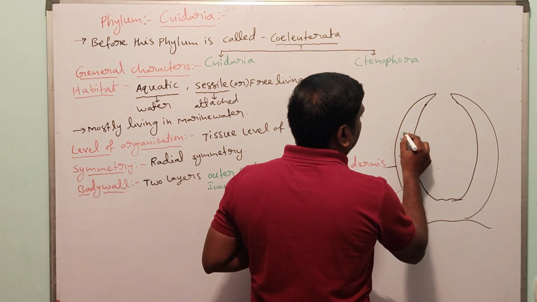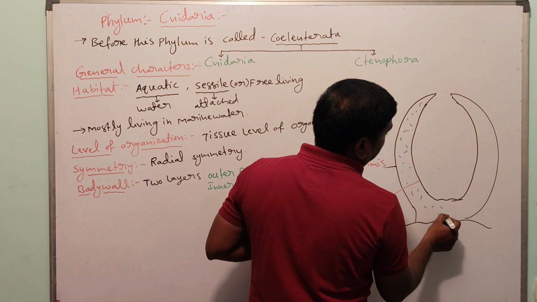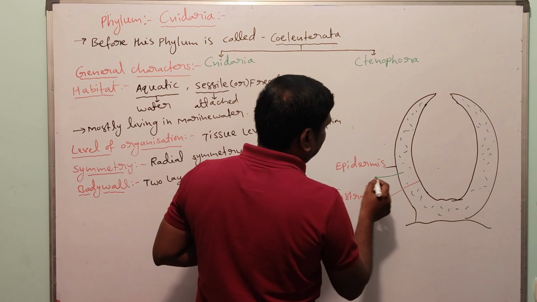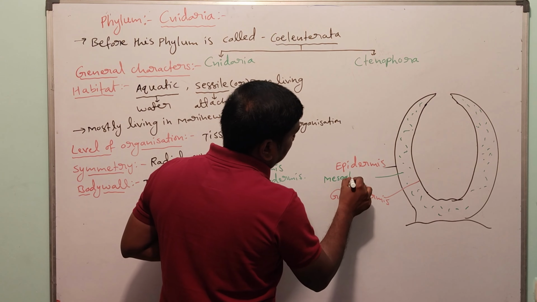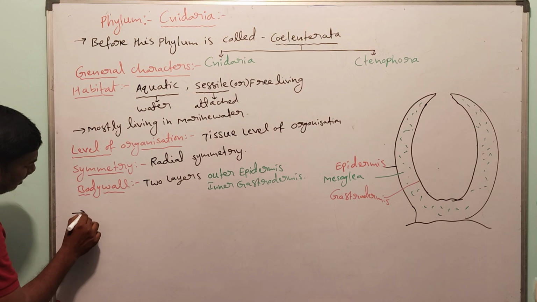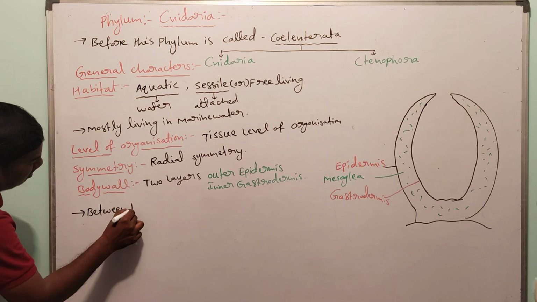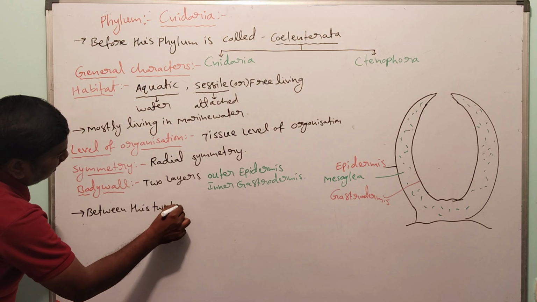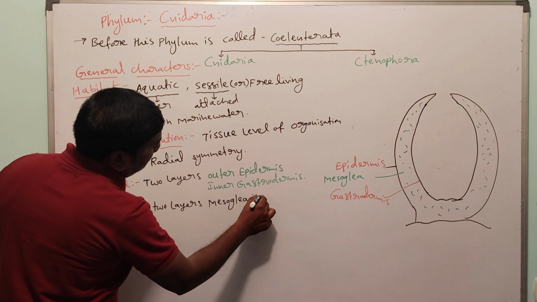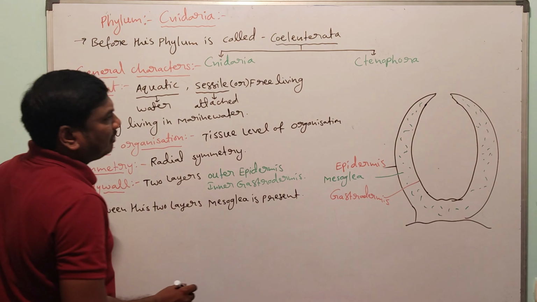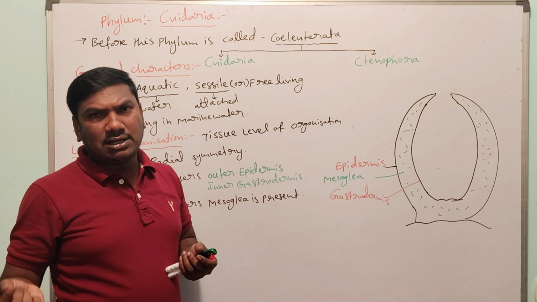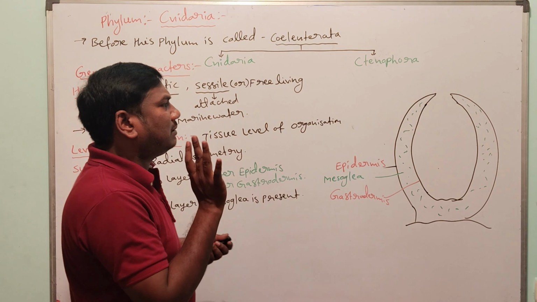So the outer layer is epidermis, the inner layer is gastrodermis, and between the two layers the mesoglea is present.